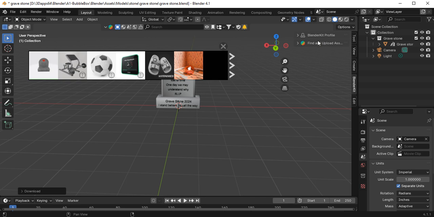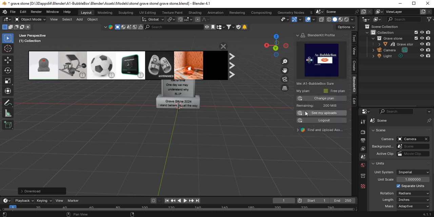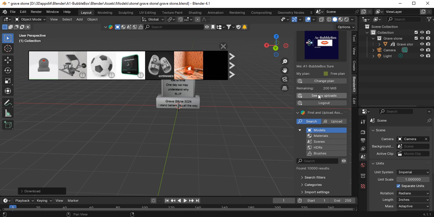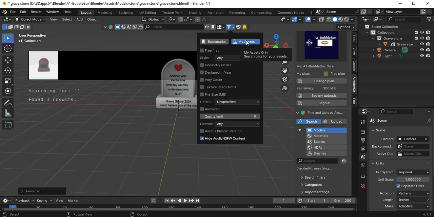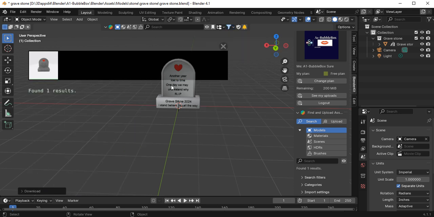Now what I want to do, actually, if I open that, I'm just going to show you this, just so you actually know that it's actually in my website. So let me go back into this part, somewhere here. Open this. If I go, actually, I'll just go over here, so it doesn't matter. So I'll show you up here. So if you can go here, you can go free. Okay, you can go to my assets. Now I'm going to press my assets. Now I've only got one asset. Now watch this asset on the screen.